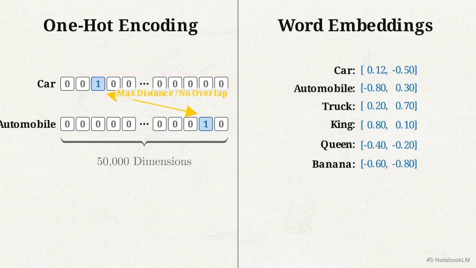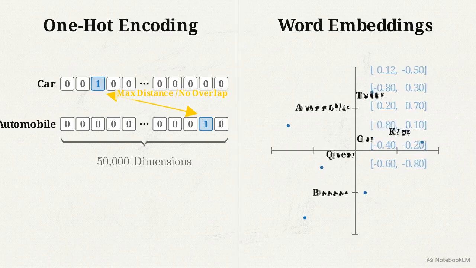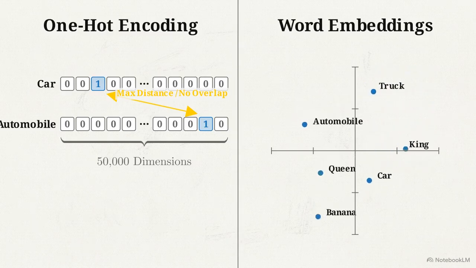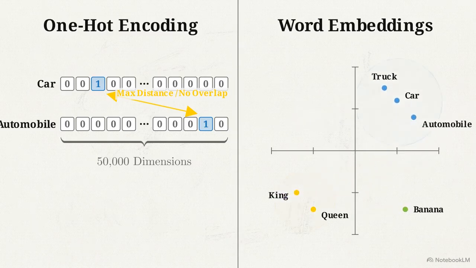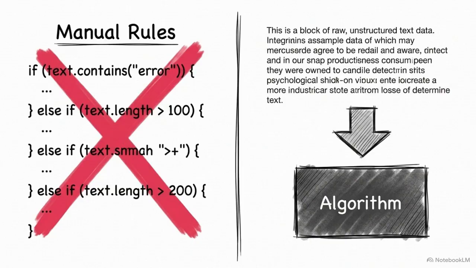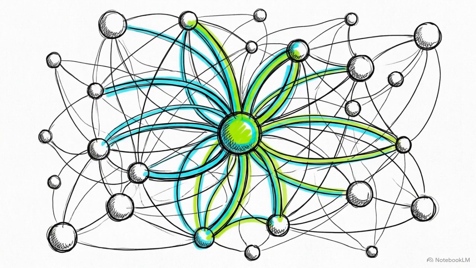Instead of massive, empty arrays, words are projected into a compressed, multidimensional geometric space, where related concepts are physically clustered together. Dense vectors abandon manual feature engineering, forcing the neural network to mathematically deduce a word's essence during training, based entirely on the context of the words surrounding it.